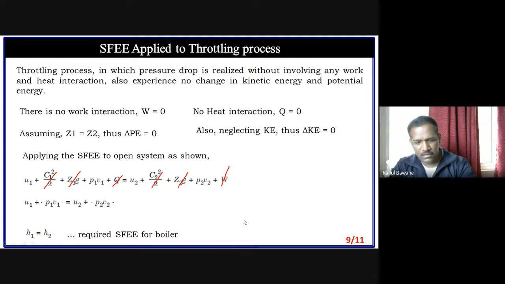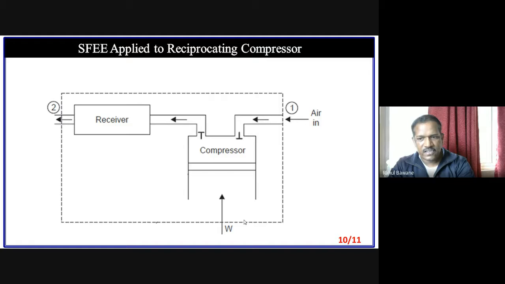Now we reach the 9th slide. There are total 11 slides, so this is the second last slide and the last example. A reciprocating compressor. Please everyone listen carefully, because on the basis of this I am going to ask some questions, and I choose particular different category equipments only. As I chose the boiler, I don't choose the condenser. As I chose the throttling process, I don't choose any constant pressure or constant volume process. Now the other category I choose is the reciprocating compressor, where work interaction is there.